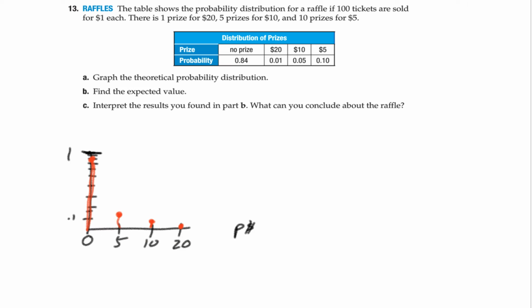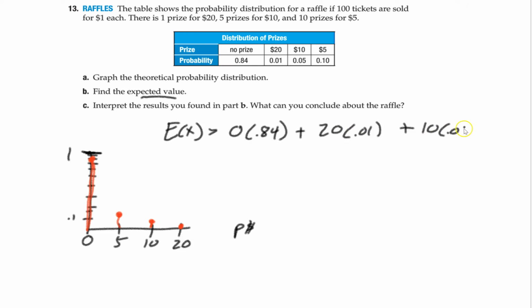So next question is find the expected value. Okay, so for the expected value, we're just going to multiply our prize money by the probability. So 0 times 0.84, $20 times 0.01, $10 times 0.05, and $5 times 0.10. Add this all up.